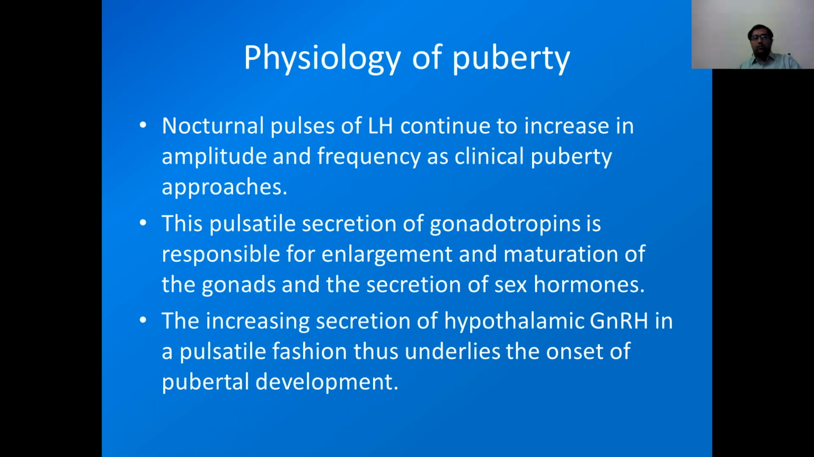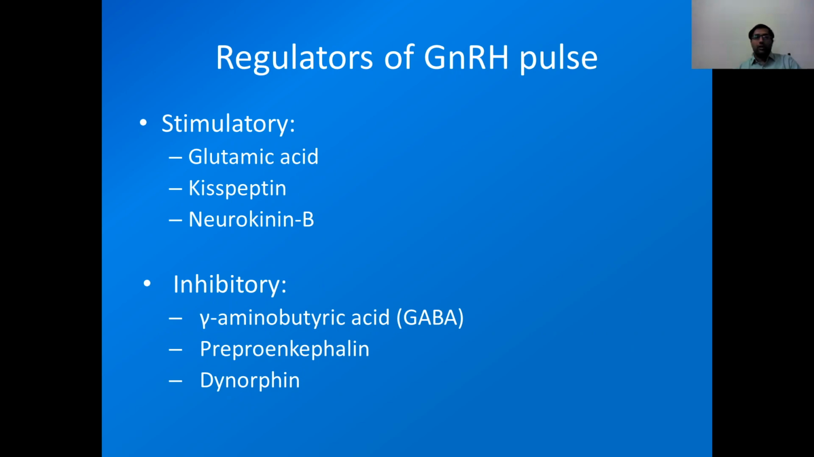hormones. Now this LH is increased due to the hypothalamic secretion of GnRH. This also is secreted in the pulsatile manner, and when the child is in mid puberty, then we can see LH even during the daytime. Now what are the different factors which affect secretion of GnRH? These are stimulatory, which include glutamic acid, kisspeptin, and neurokinin B, and inhibitory like gamma-aminobutyric acid, preproenkephalin, enkephalin, and dynorphin. These are different regulators of GnRH pulse.